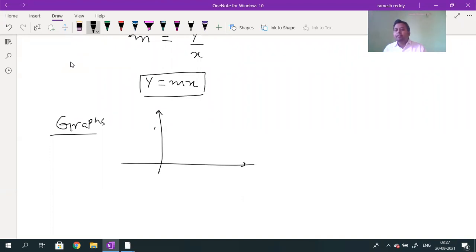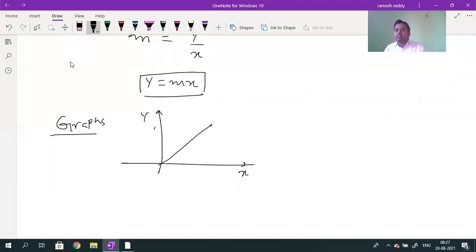What is that called? Slope. Now y is equal to mx, it is one equation. If I plot the graph between y and x as per this equation, what is the shape of the graph? The graph is a straight line passing through origin. Whenever they give an equation, by that equation you can plot the graph. Already you know that y is equal to mx is the equation for the straight line.